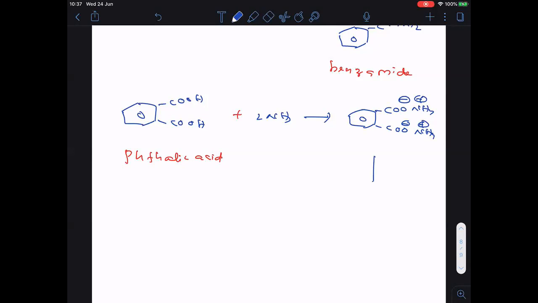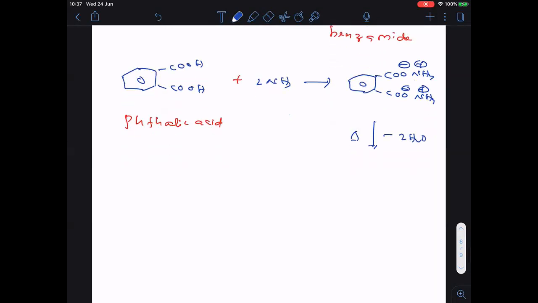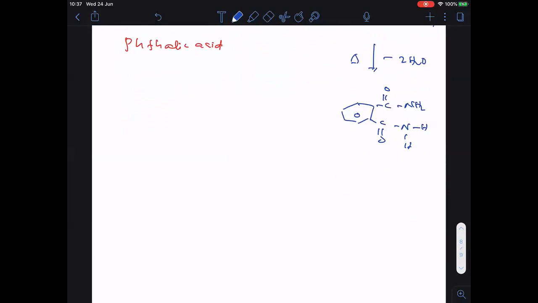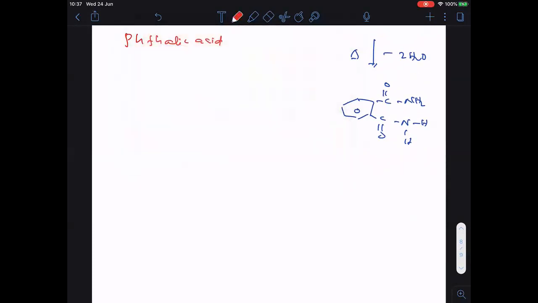Clear? This ammonium phthalate on heating loses 2 moles of water. Followed. So when 2 moles of water is lost, what happened here? C double bonded O NH2, here also C double bonded O NH2 is formed. Clear? So what is the name of this one? This is called phthalamide.